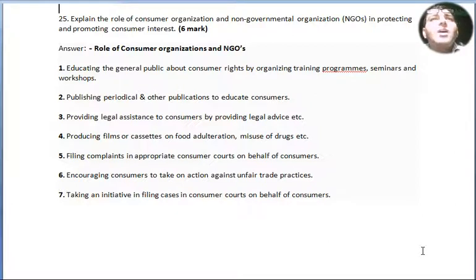Point number 4. Producing films or cassettes on food adulteration, misuse of drugs, etc. Point number 5. Filing complaints in appropriate consumer courts on behalf of consumers. Point number 6. Encouraging consumers to take action against unfair trade practices. Point number 7. Taking an initiative in filing cases in consumer courts on behalf of consumers.